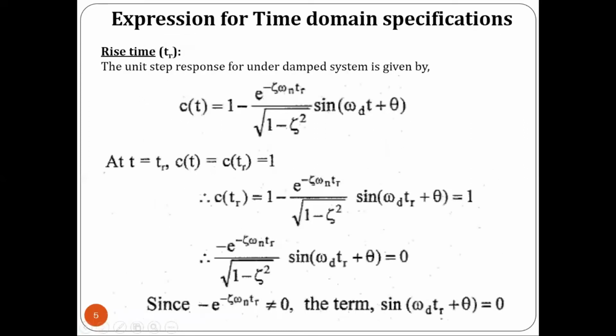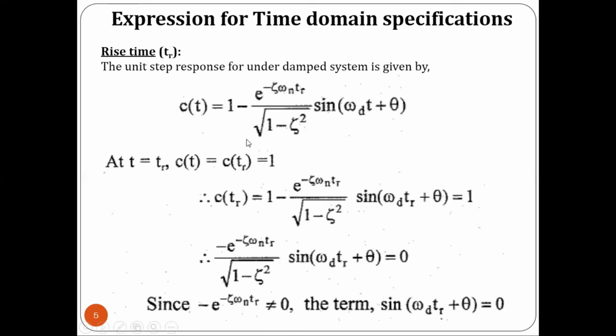Now let us see the derivation of the expression for the time domain specification of rise time. The unit step response of a second order system for the underdamped case is given. Already we have derived the equation for the underdamped system. By taking inverse Laplace transform, we will be getting C of t is equal to 1 minus e power minus zeta omega n t. For t we have to substitute tr.